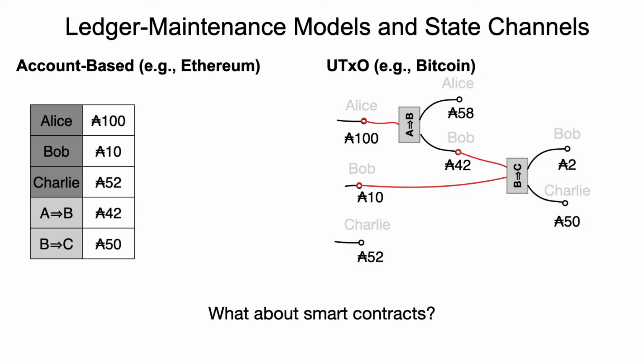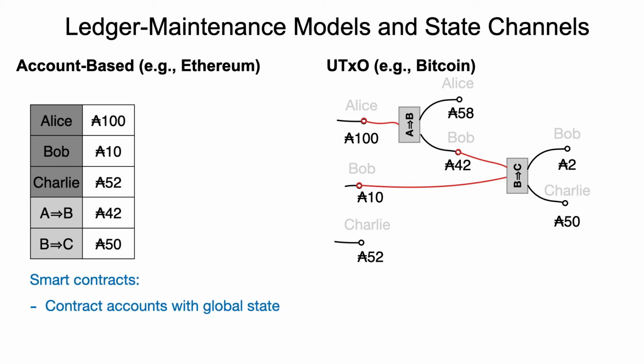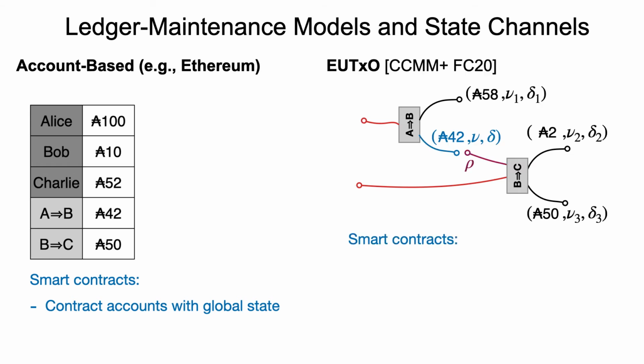Going from simple payments to smart contracts, we observe that the standard way in the account-based model to implement smart contracts is basically via the definition of contract accounts which have global state. The UTXO model was extended to handle smart contracts by Chakravarty et al. at last year's Financial Crypto, and this model is called the extended UTXO model.